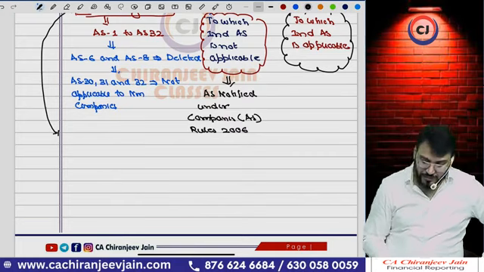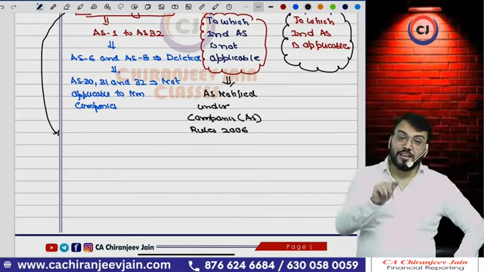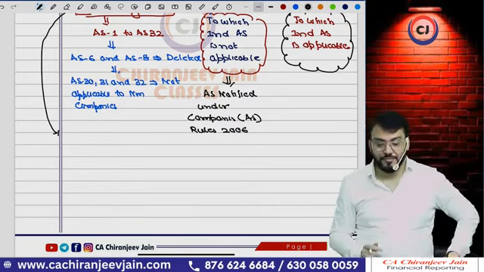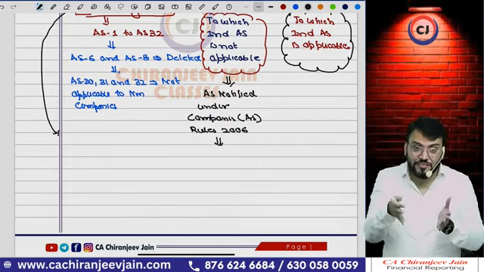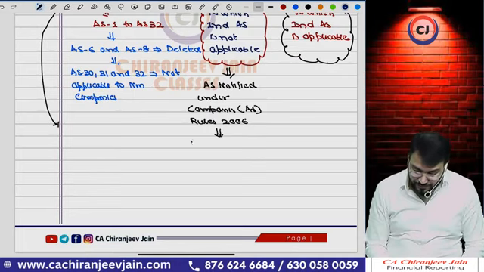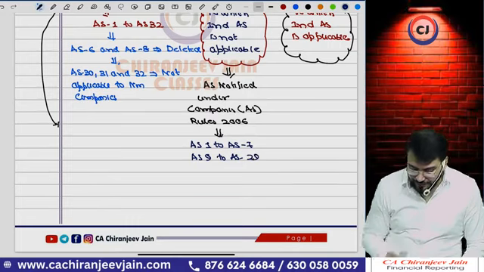All the AS notified under the Companies (Accounting Standards) Rules 2006 are applicable. Now which accounting standards are notified in this rule, that we need to understand. They have notified AS1 to AS7 and then AS9 to AS29.